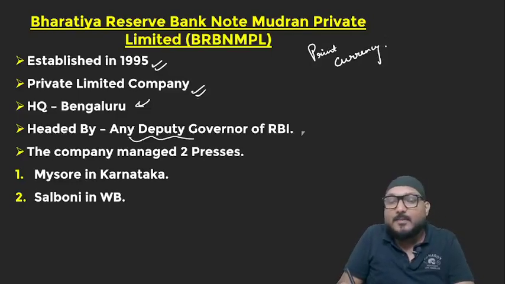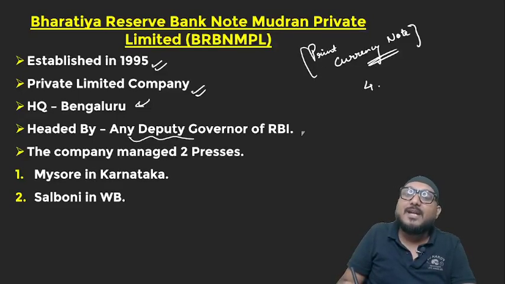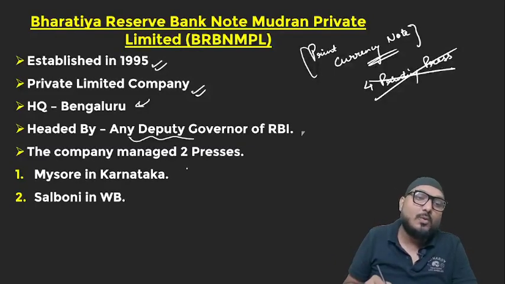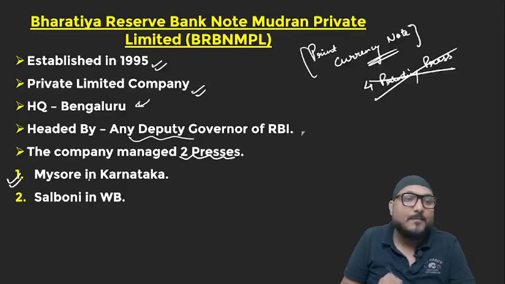Where does RBI print them? Again, many people will tell you that RBI owns 4 printing presses. That is wrong. RBI only owns 2 printing presses, one in Mysore, Karnataka, and the other in Salboni, West Bengal.